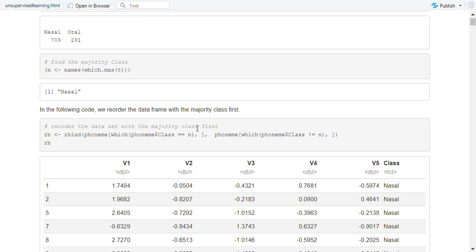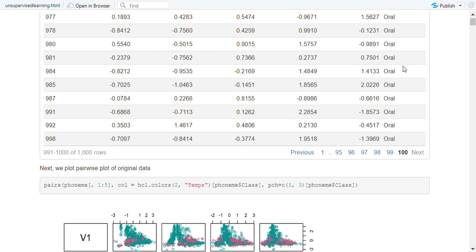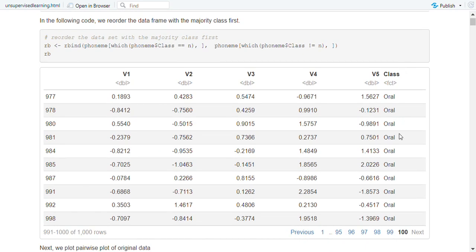The fetched data rows will contain the class nasal, and the rest of the data rows will contain the class oral. If I click on row 100, you can see that the class is oral.